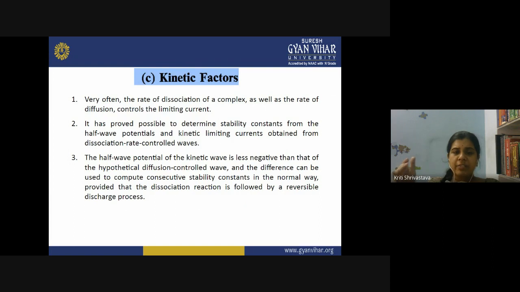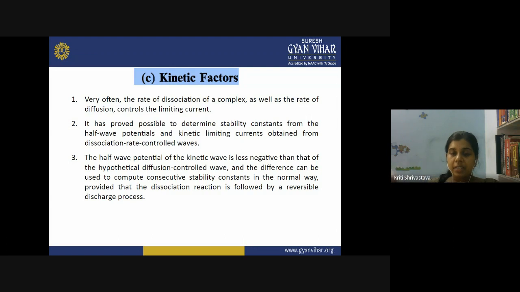So hypothetical diffusion control wave: suppose you have controlled the diffusion and you are maintaining a particular rate of diffusion in the medium, that is your hypothetical diffusion control wave. The half wave potential of the kinetic wave will always be less negative than that of the diffusion control wave. So the diffusion will have more pronounced effect on the kinetics of the reaction, on the half wave potential of the reaction, and this difference can be used to compute the consecutive stability constant in the normal way, provided that the dissociation reaction is followed by a reversible discharge process.